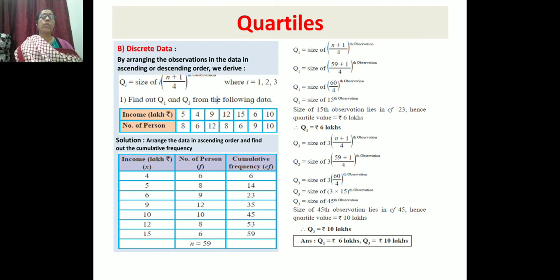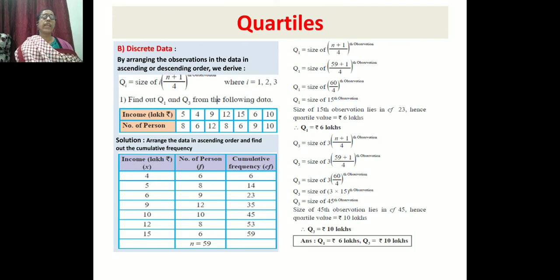Now we have to calculate the cumulative frequency. Cumulative frequency means we add the number of persons one by one. You can see in the schedule, the cumulative frequency of the first one, 4 lakh, is 6. For the number of persons, 6 plus 8 is 14, so the second entry is 14.